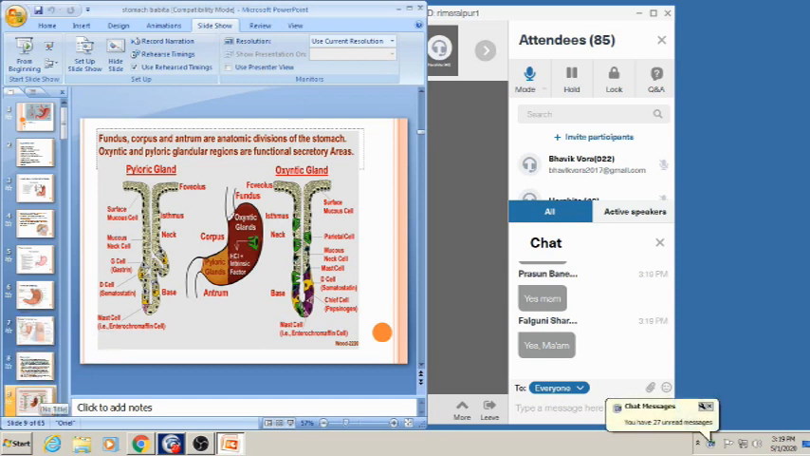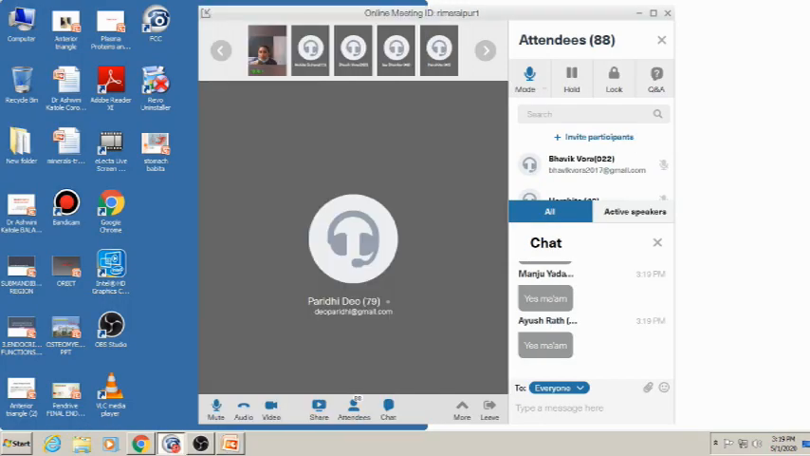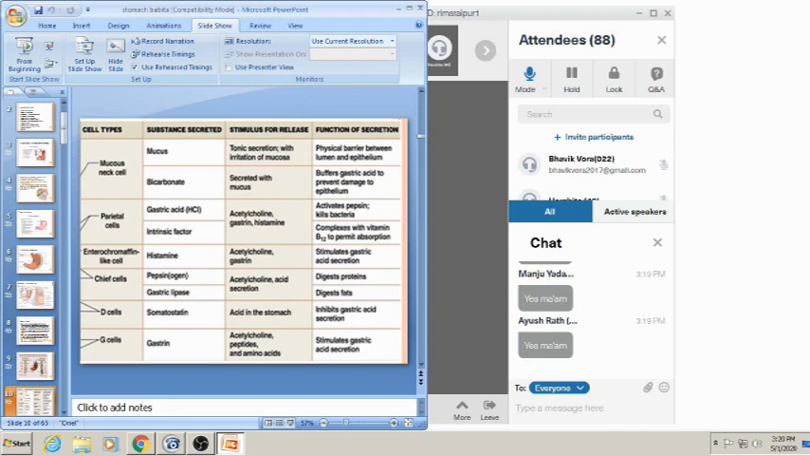Now coming to the next slide. Mucous neck cells are present in all the glands: cardiac glands, pyloric gland and fundic gland. These cells secrete mucus. The stimulus for this release is tonic secretion, with irritation to the mucosa. If there is any irritation to the mucosa, mucus will be secreted.